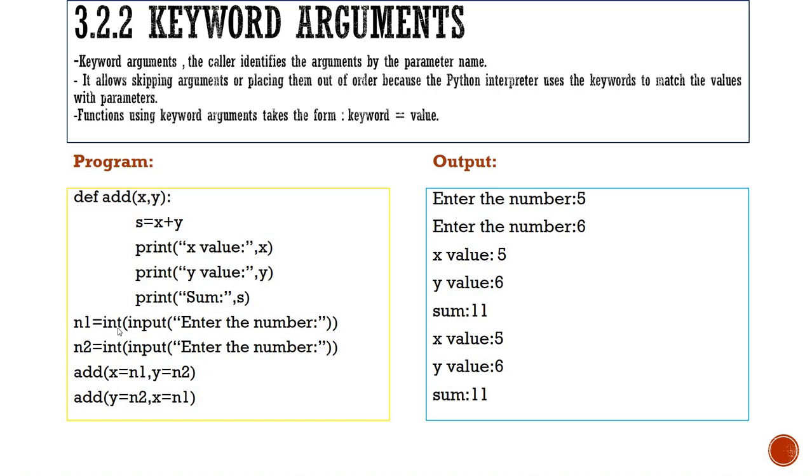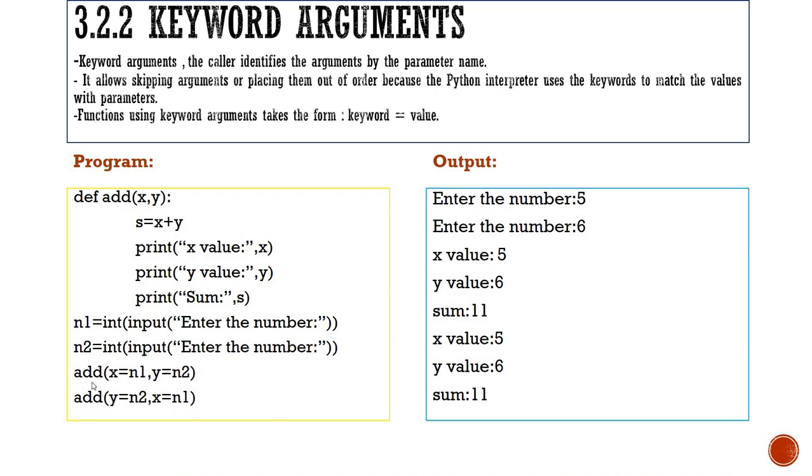Afterwards, these two statements are used to get input for the variables n1 and n2. n1 equal to int input of enter number and n2 equal to int input of enter number. These are executable statements. When executed, we get on the output screen, enter the number. The values entered are 5, 6. So 5 is stored in n1 and 6 is stored in n2.